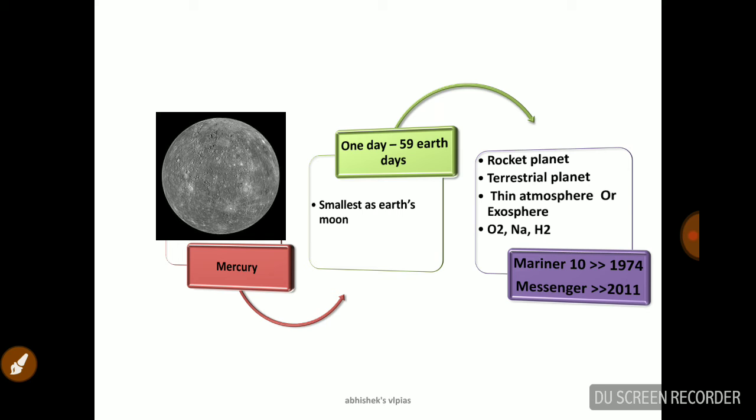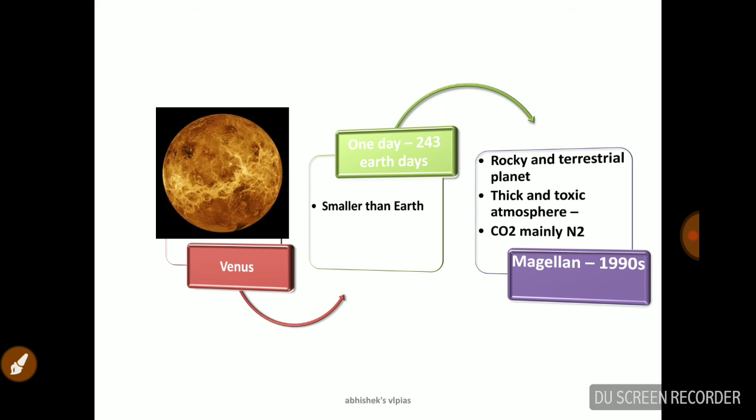Mercury has a very thin atmosphere, an exosphere. Oxygen, sodium, and hydrogen are the important gases available on Mercury. We sent 2 missions to Mercury: Mariner 10 in 1974 and Messenger in 2011. These are the important points related to Mercury.